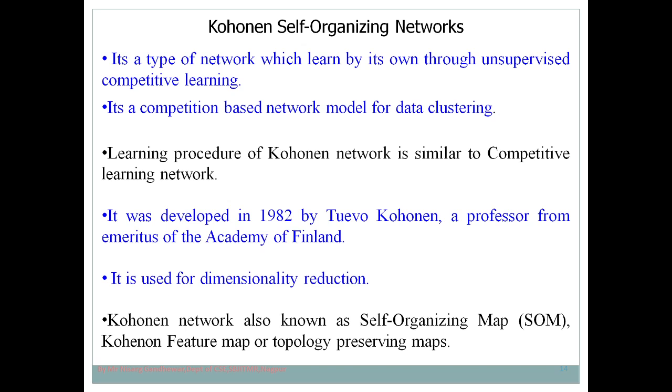Suppose you have shown an orange to your model, and then you ask your model to identify whether it is a ball or not. In this case you have provided three attributes. What are the three attributes? First is whether it is circular in nature or not. Yes, orange is circular. Second, whether it is eatable or not. Of course it is eatable, so it is not a ball. So from the second attribute you can identify that yes, orange is not a ball.